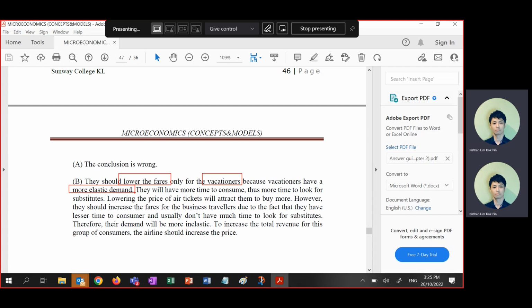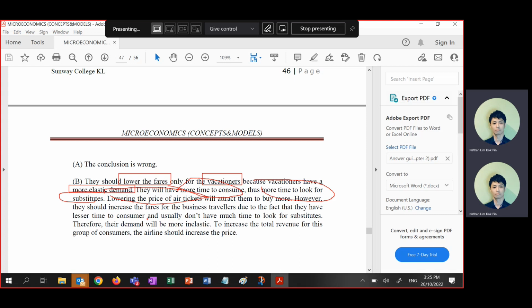I buy a ticket one month or a half year ago or one year ago. Then I start to plan. I'm very sensitive to price because I do comparison, right? Because they have more time to consume, more time to look for substitutes. So if you lower the price, they don't need to go and look for substitutes. They will straight away buy, right? Make sense?